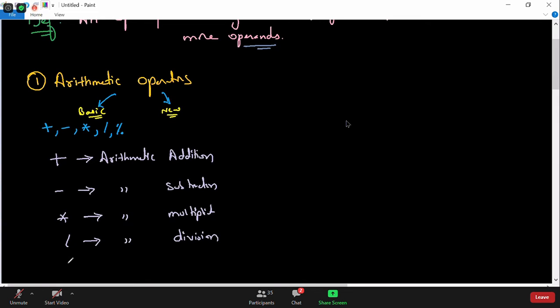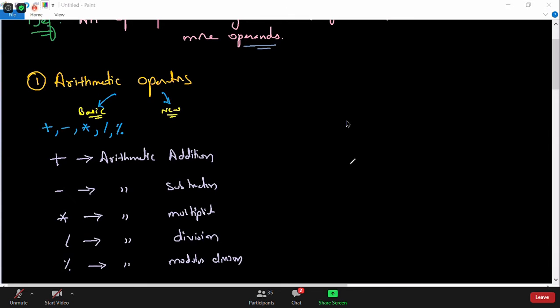Finally we have modulus division, arithmetic modulus division. So these are the five basic arithmetic operators we have: arithmetic addition, subtraction, multiplication, division, and arithmetic modulus division.